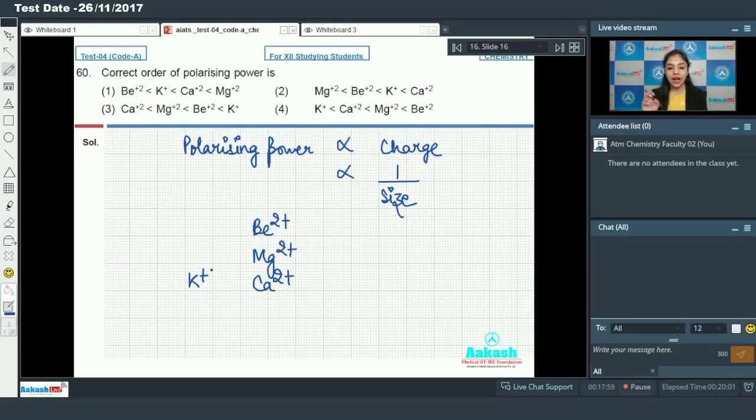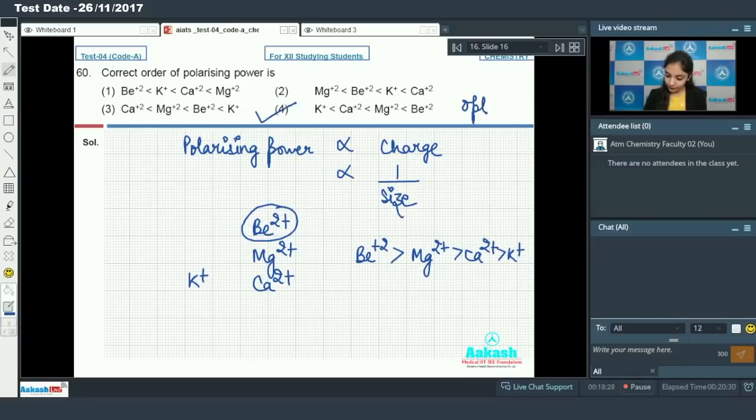So you can see here the highest charge and the smaller size is of beryllium 2+. So it will be having highest polarizing power, followed by magnesium 2+, followed by calcium 2+, and followed by potassium plus, as the potassium plus has the largest size and the small charge. So the correct order will be option number 4. So moving on to the next one now.